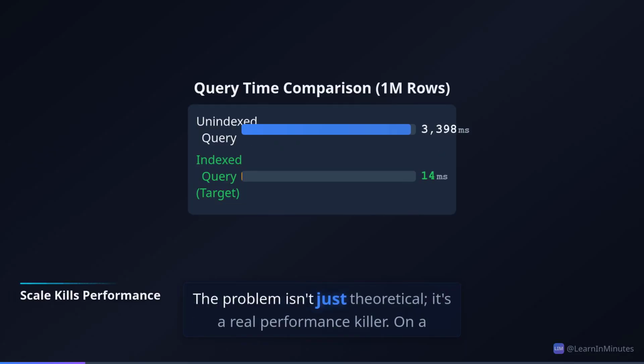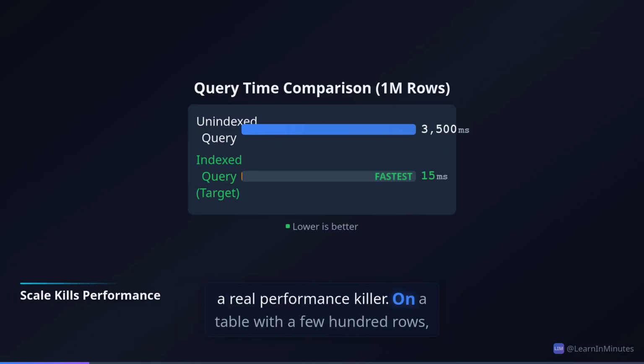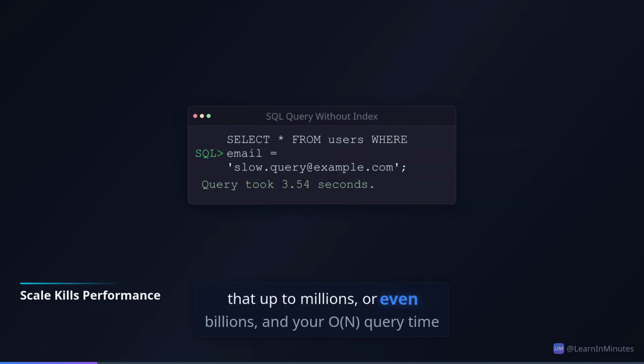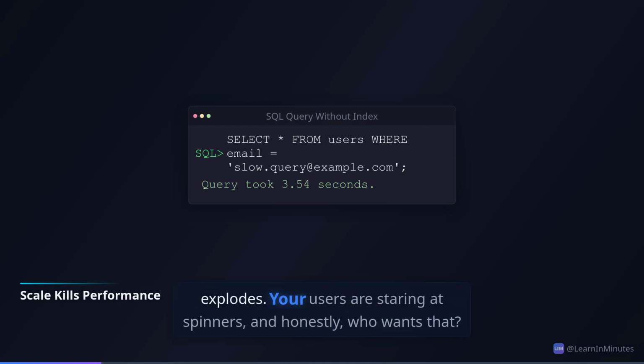The problem isn't just theoretical, it's a real performance killer. On a table with a few hundred rows, you might not notice. But scale that up to millions or even billions, and your query time explodes. Your users are staring at spinners, and honestly, who wants that?